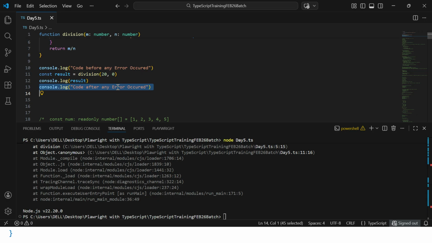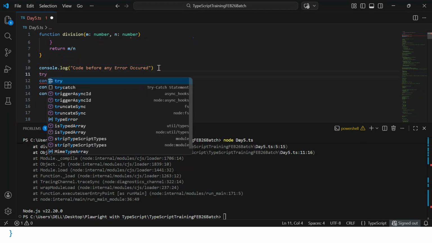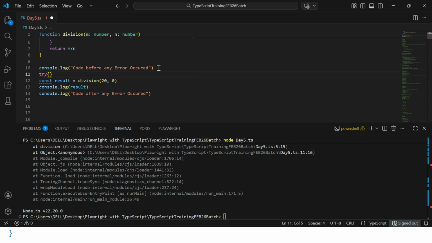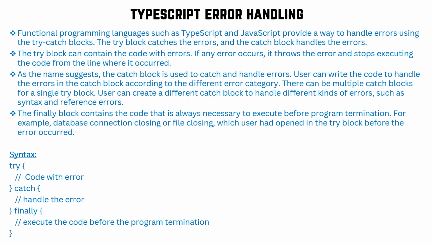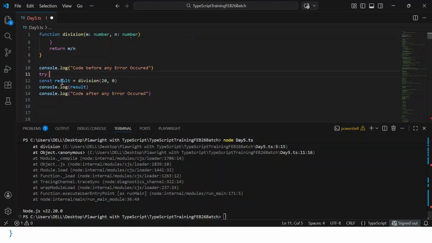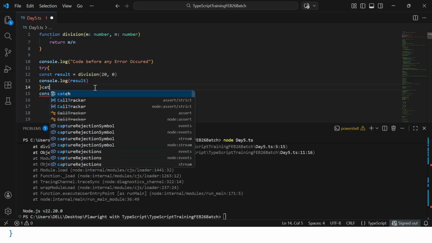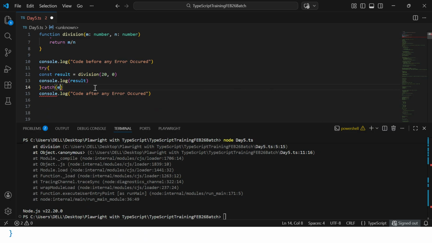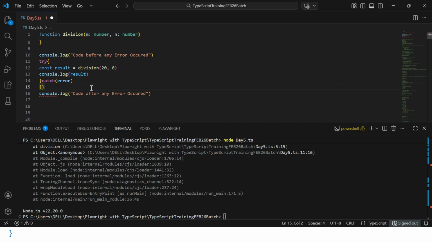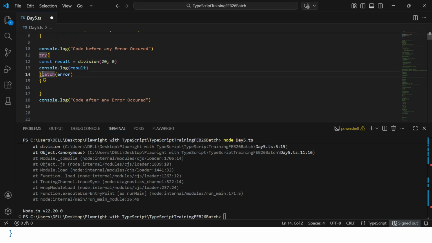So what we can do, we can handle it with the try catch and finally block. Here we can use try, so it will handle the error. What is try? Nothing but the code with the error, where the error is coming. Now we can end it there. Now we can go with catch, it will be getting the error. Now we can catch the error part.